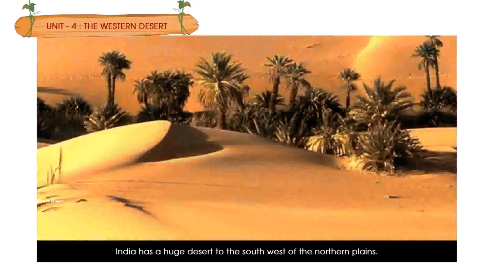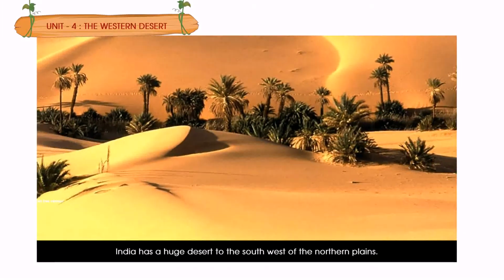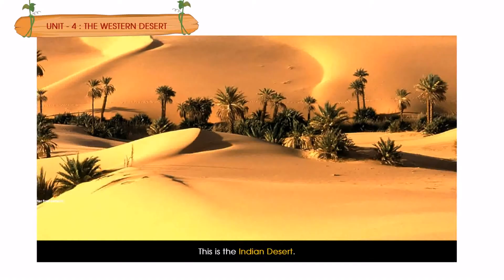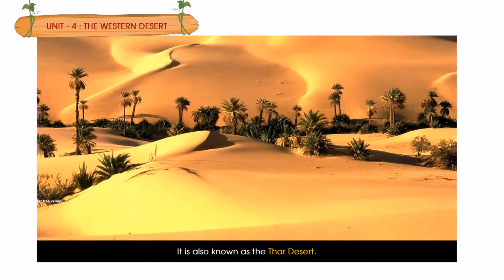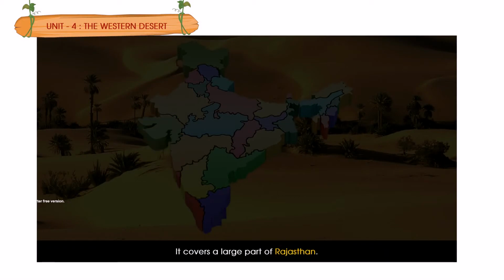India has a huge desert to the southwest of the northern plains. This is the Indian Desert. It is also known as the Thar Desert. It stretches from the Rann of Kutch in Gujarat to the border of Haryana. It covers a large part of Rajasthan.